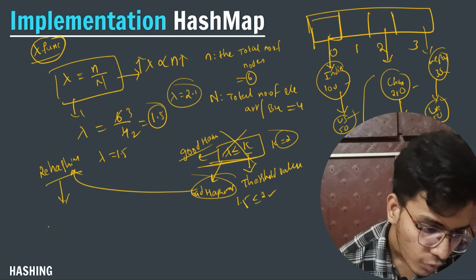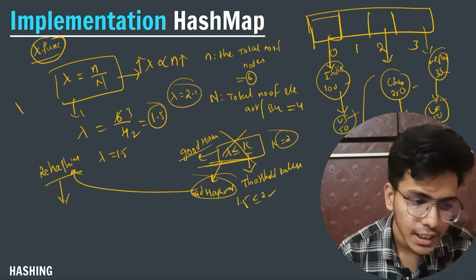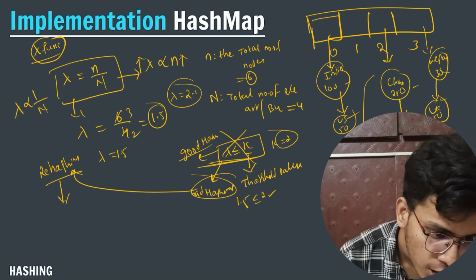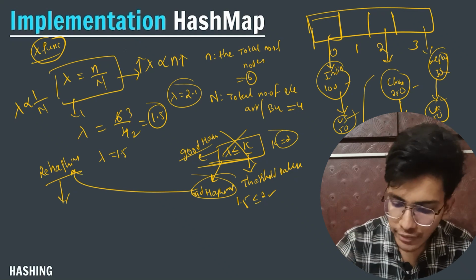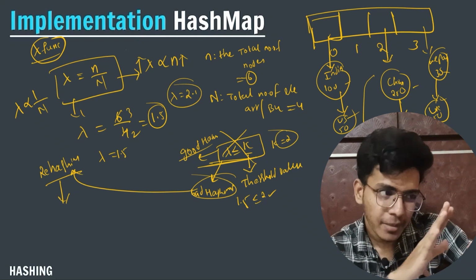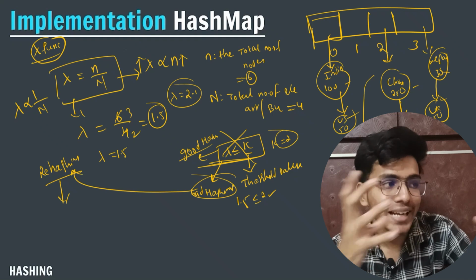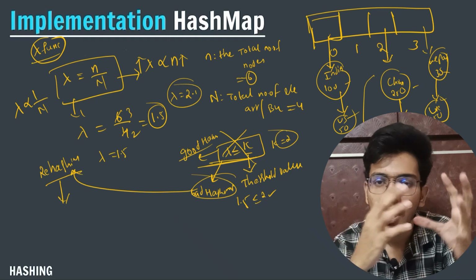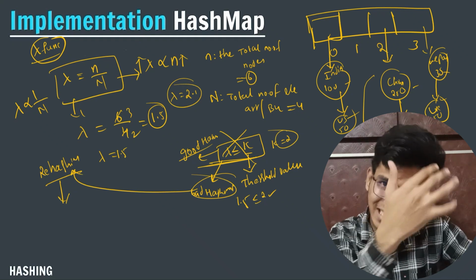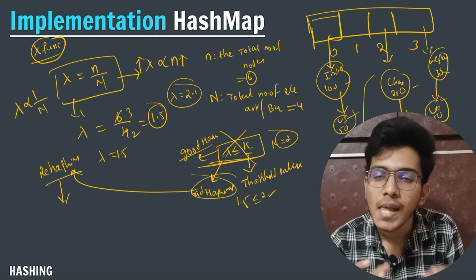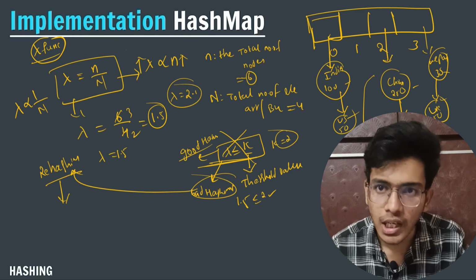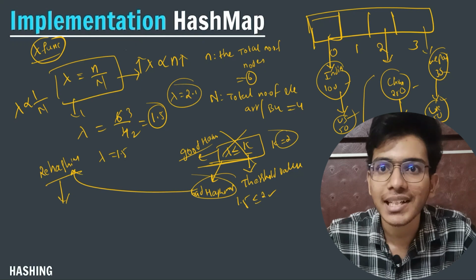In rehashing, you can see that lambda is inversely proportional to 1 by n. So if my lambda value is increasing and violating the threshold value condition, then immediately I will perform rehashing, and rehashing will increase the size of my array.